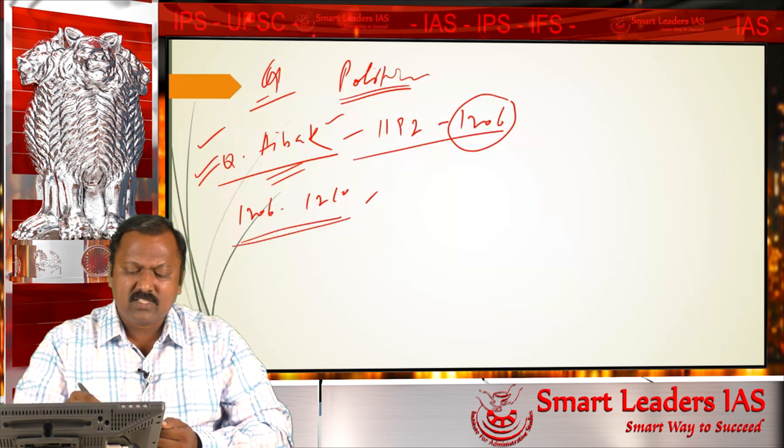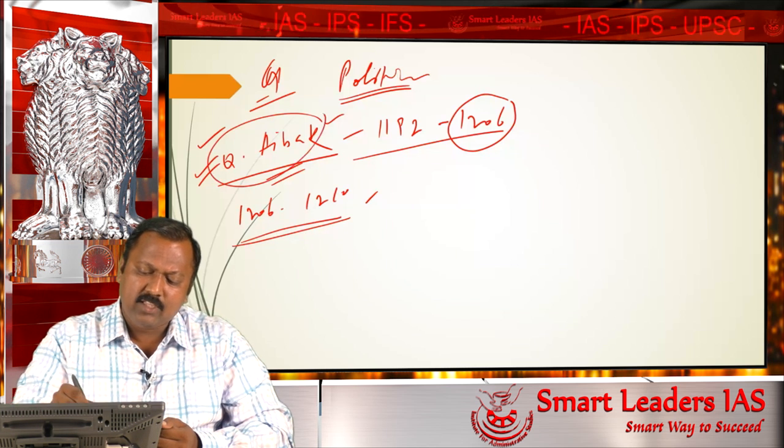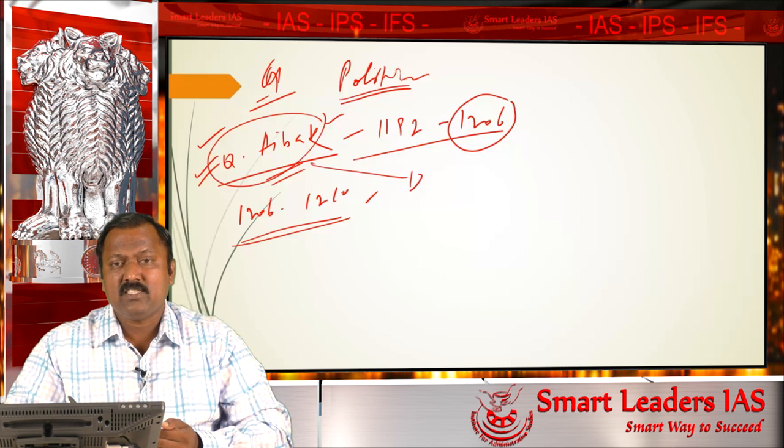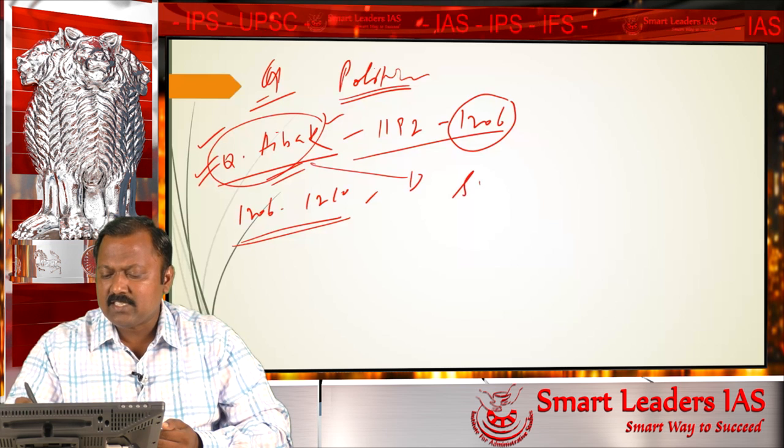In 1206, when Qutbuddin Aibak sat on the throne, he is said to have established a dynasty, the first dynasty of the Delhi Sultanate, which is called the Slave Dynasty.